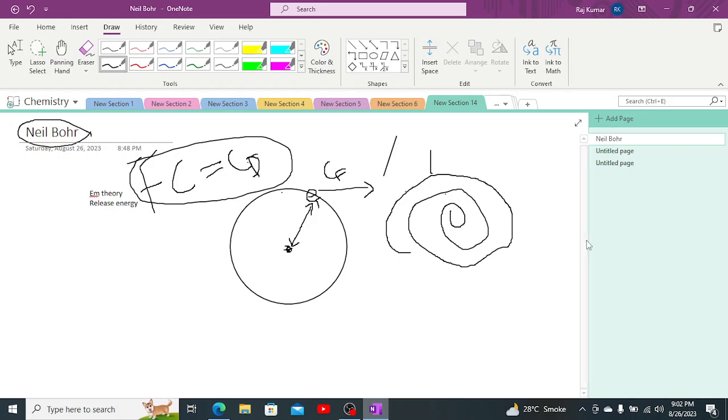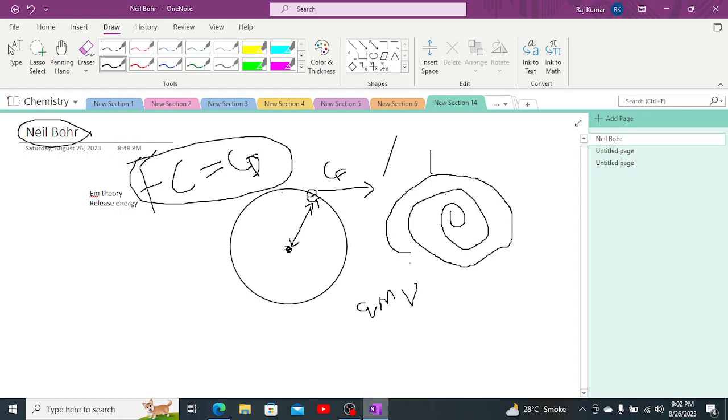Secondly, he told that the electron has charge, and it has mass as well, apart from atomic mass. As it has charge and mass, it must have momentum as well. It also has velocity because it is moving.